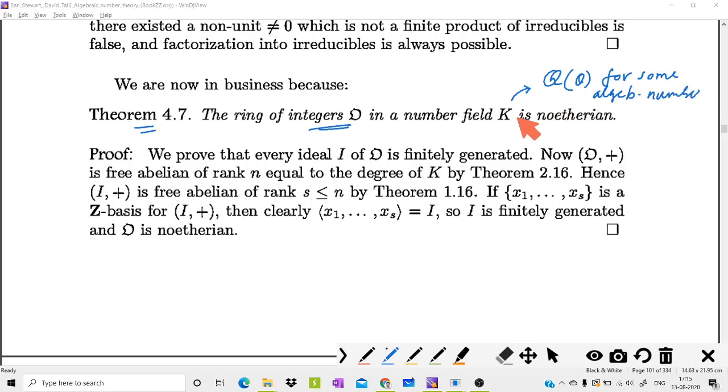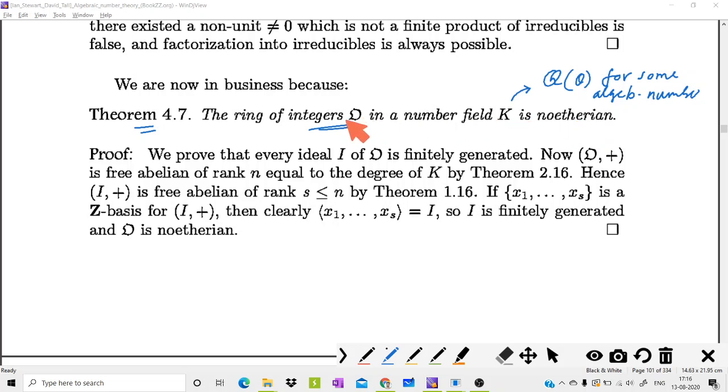The definition of a number field is a finite extension of Q. So every finite extension of Q can be written as Q of theta for some algebraic number. An algebraic number is a complex number which has a monic minimum polynomial as a rational polynomial.